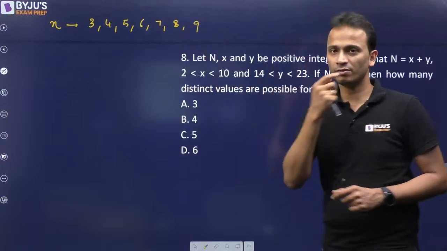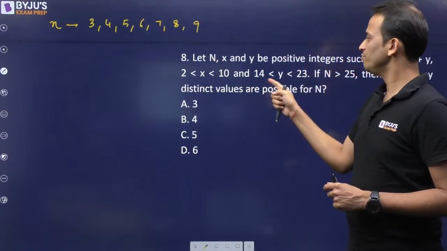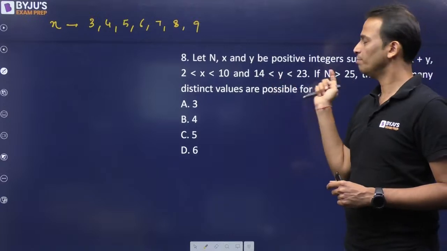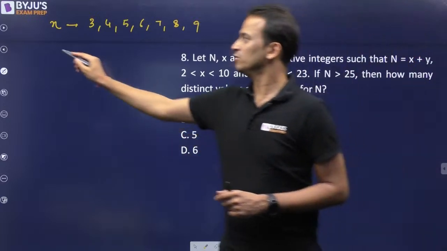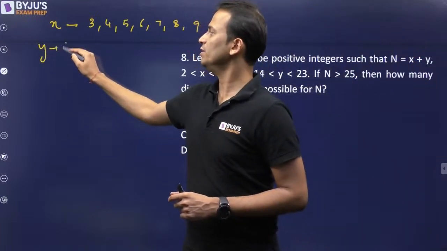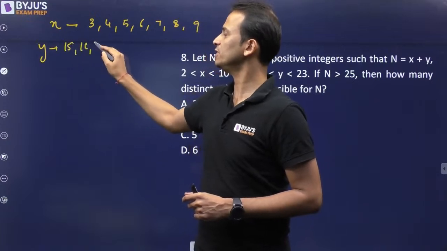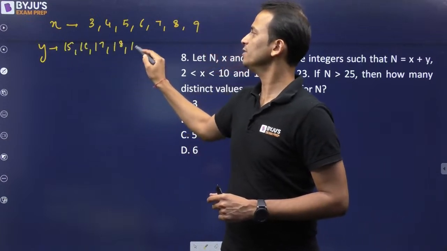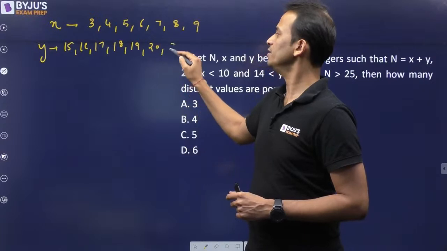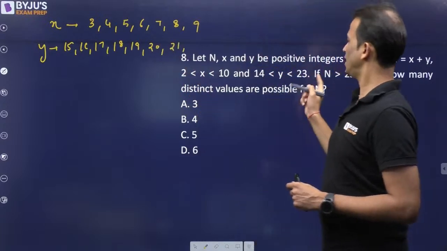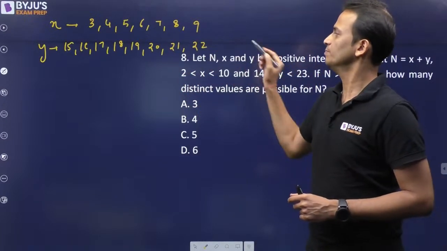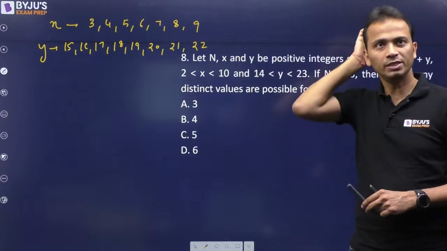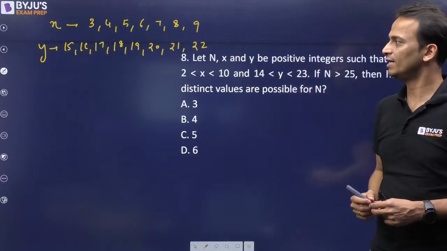Similarly, y is greater than 14 but less than 23. So the values of y will be starting from 15, 16, 17, 18, 19, 20, 21 and 22. So these will be the different values that y can take.